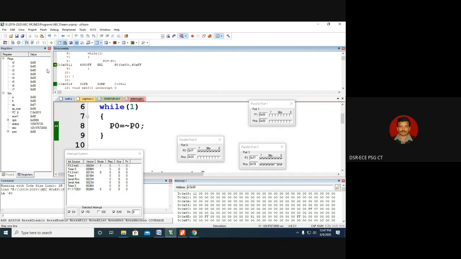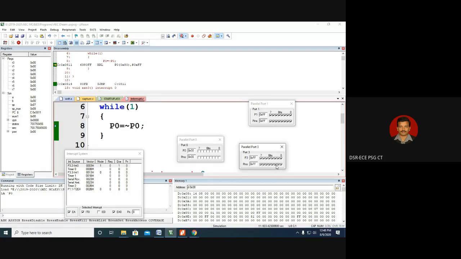Like in the earlier case, as long as it was 0, port 1 was blinking. But now if you see, I am running this code, only port 0 is blinking. Port 1 is not blinking, but P3.2 is 0. Whenever there is a transition from 0 to 1, the interrupt will not get executed. Only whenever the transition goes from 1 to 0, port 1 will get toggled. So 0 has become 1. Now, if a tick mark comes, it means there is a transition from 0 to 1 in P3.2. So port 1 is not toggling. But if there is a transition from 1 to 0, port 1 will get toggled.